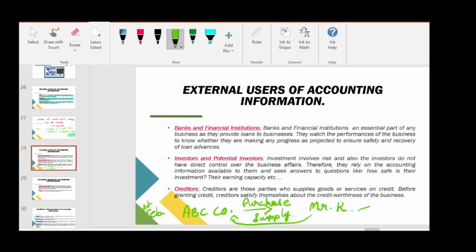Mr. K tells, okay, you can give me payment for this particular supply on 15th of March. So this 1.5 month period is called the credit period. So this is known as credit. First we will give the goods, then the payment will be done later on. That is the credit period, and the person who gives that credit is known as a creditor.